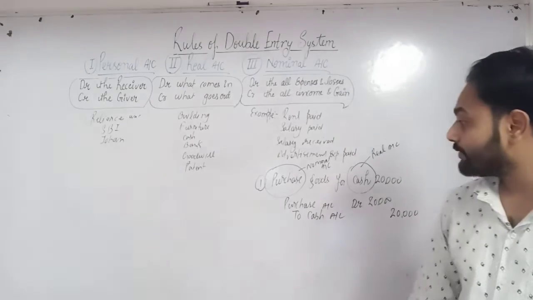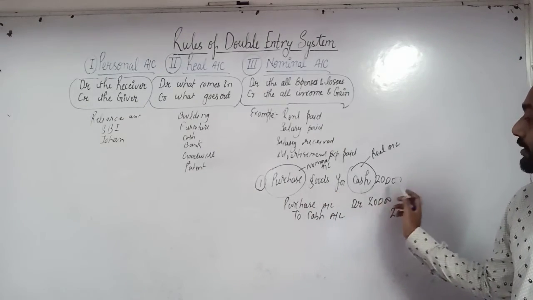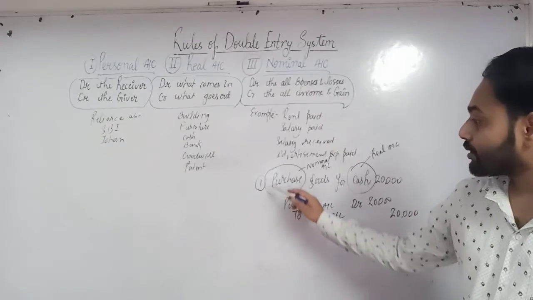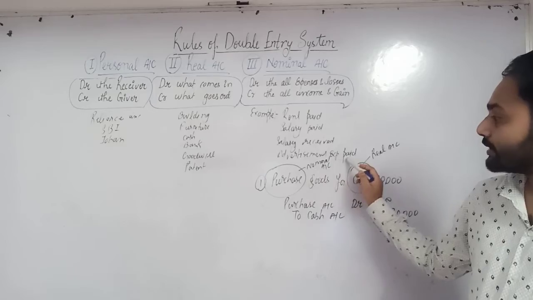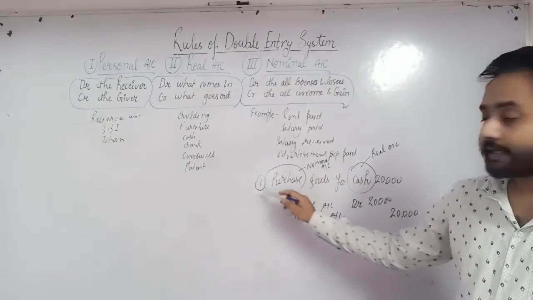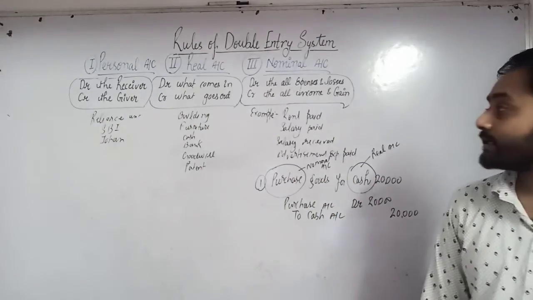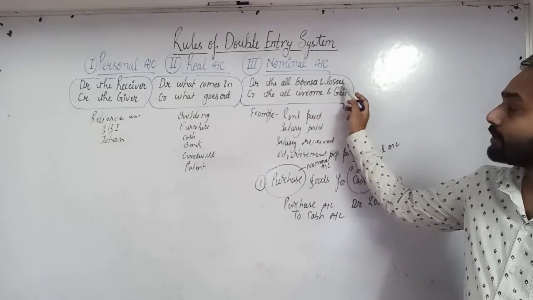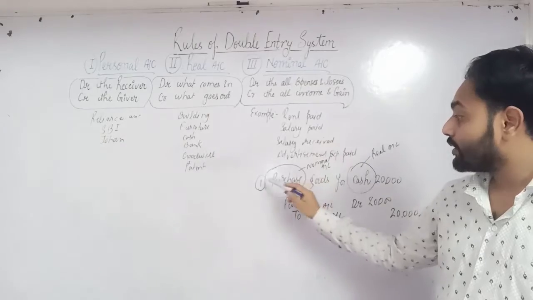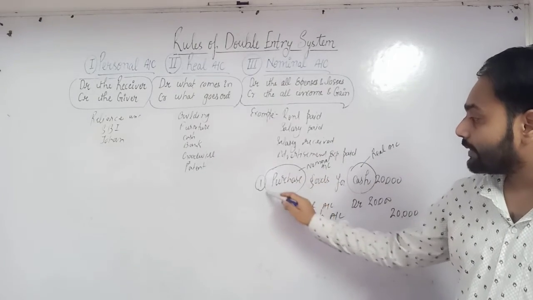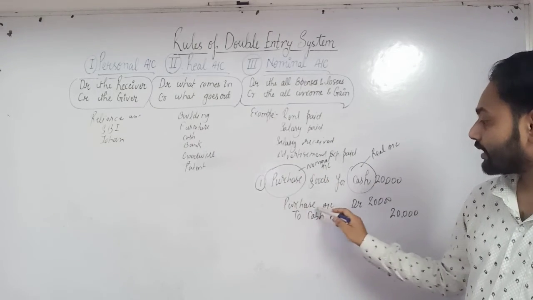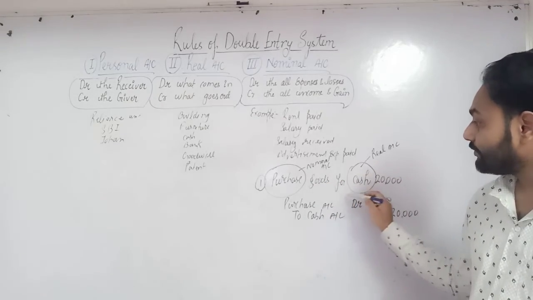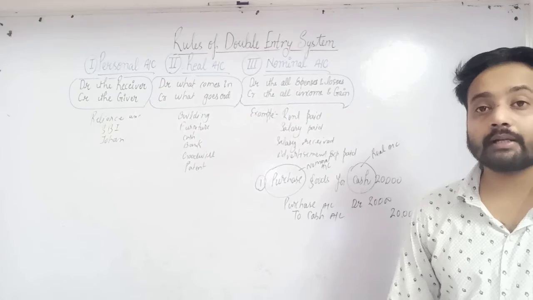Here I have written purchase goods for cash 20,000. Purchase relates to the nominal account because purchase is an expense. Nominal account says all expenses and losses should be debit. So here purchase account is debit, and in this transaction, we purchase goods and pay cash.